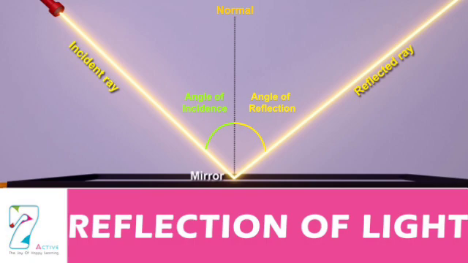You will find that the image of the candle cannot be obtained on the screen in either case. What about the distance of the image from the mirror? Let us perform another activity. Peheli made a note in her notebook: in a plain mirror, the image is formed behind the mirror. It is erect, of the same size, and is at the same distance from the mirror as the object is in front of it.